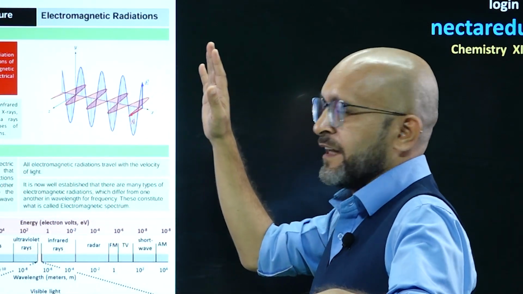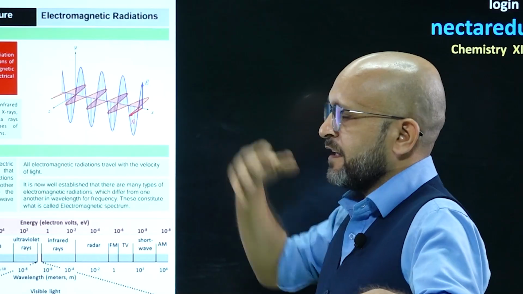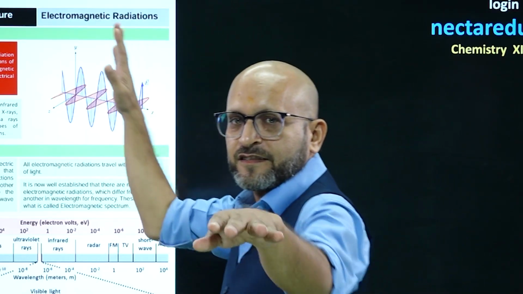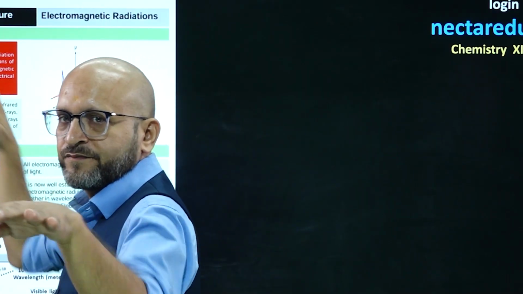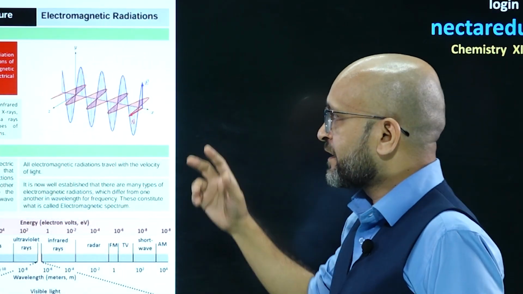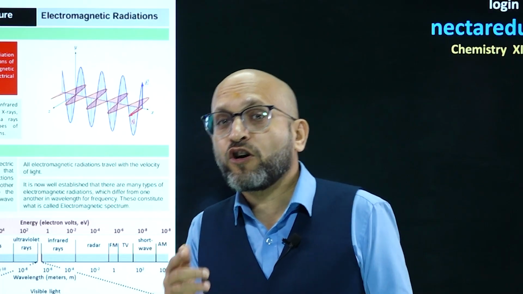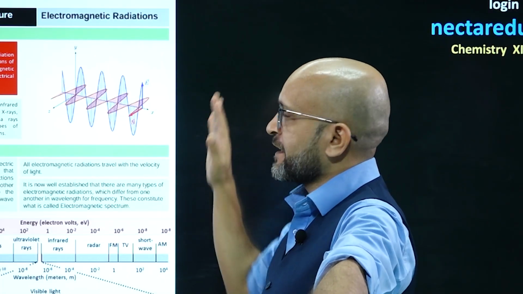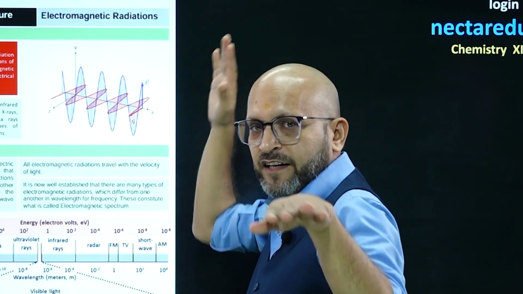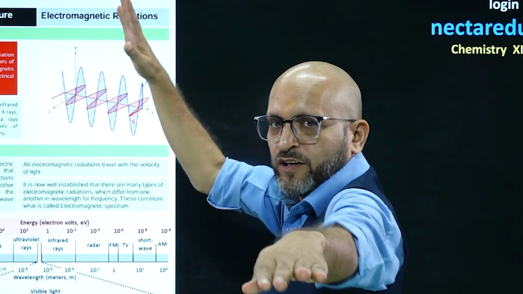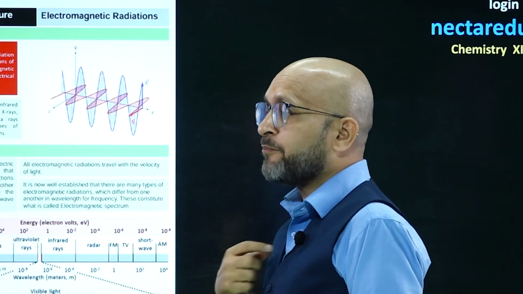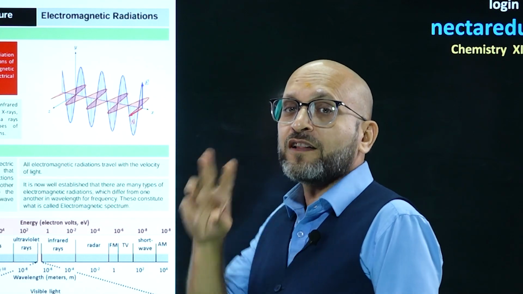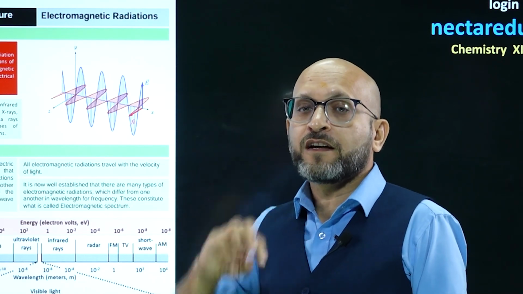Or you can watch me like this. I am an electromagnetic wave. This is the movement of an electromagnetic wave, right? So the electric field component and magnetic field component oscillate perpendicular to each other. Watch me. This is the electric field component and this is the magnetic field component. Both are oscillating perpendicular to each other, right? And my movement is the movement of electromagnetic radiation. So all three are perpendicular to each other.